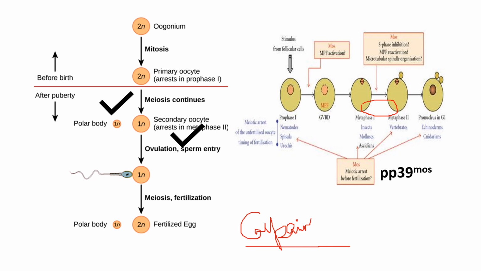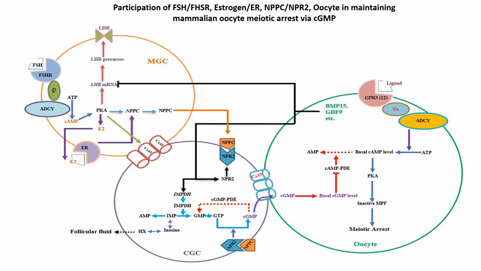Now come to question number 1. What happens in meiosis 1? How has this arrest been withdrawn? So we know the process of intra-oocyte high level of cAMP and the reduced hydrolysis of cAMP via inhibition of cAMP phosphodiesterase. Now the question is, who is inhibiting this cAMP phosphodiesterase?